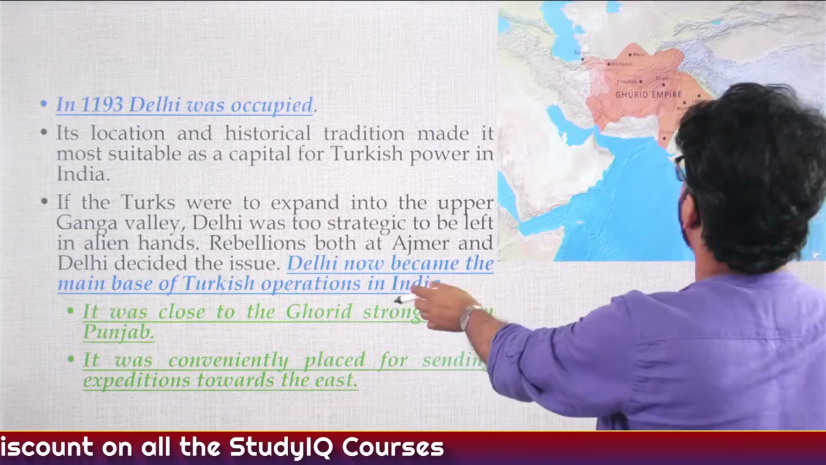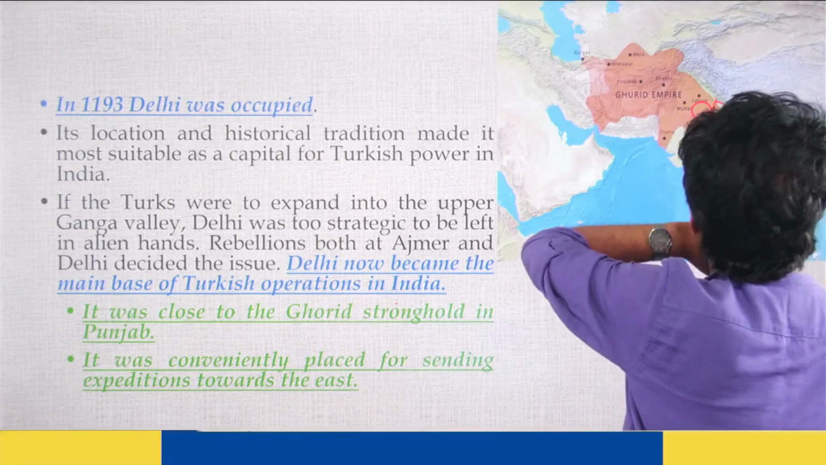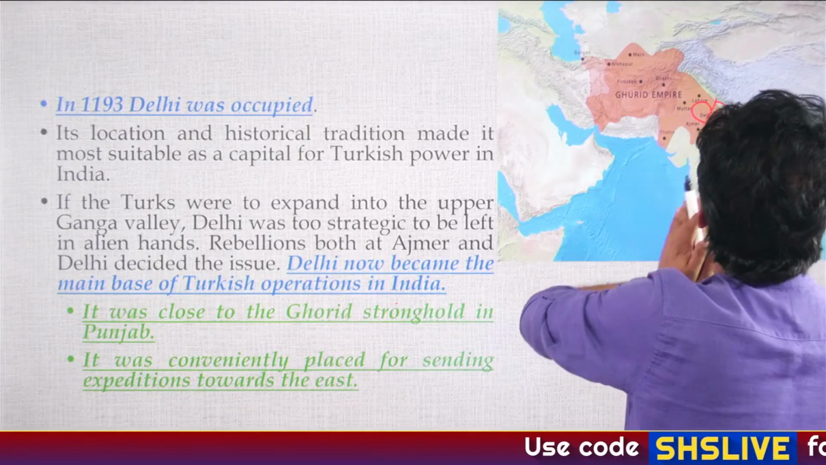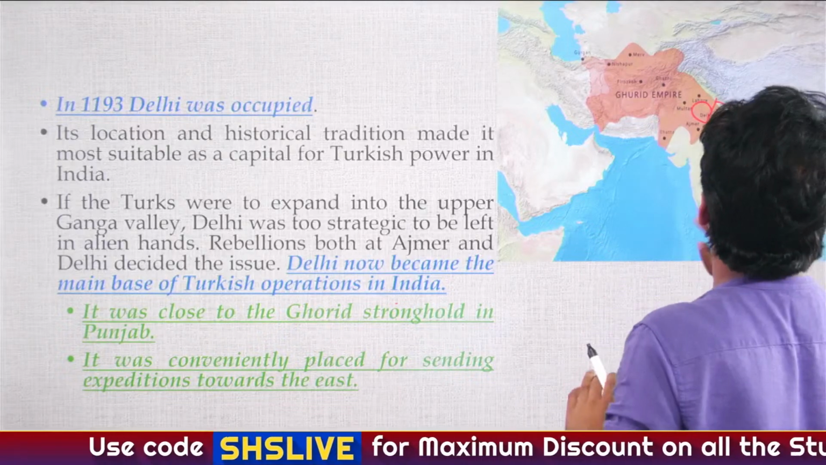And why did they want to capture Delhi? Because from Delhi they can capture the upper Gangetic Valley region, and they had realized how fertile it was and how prosperous it was from a trade perspective as well. So they were like, we need Delhi.